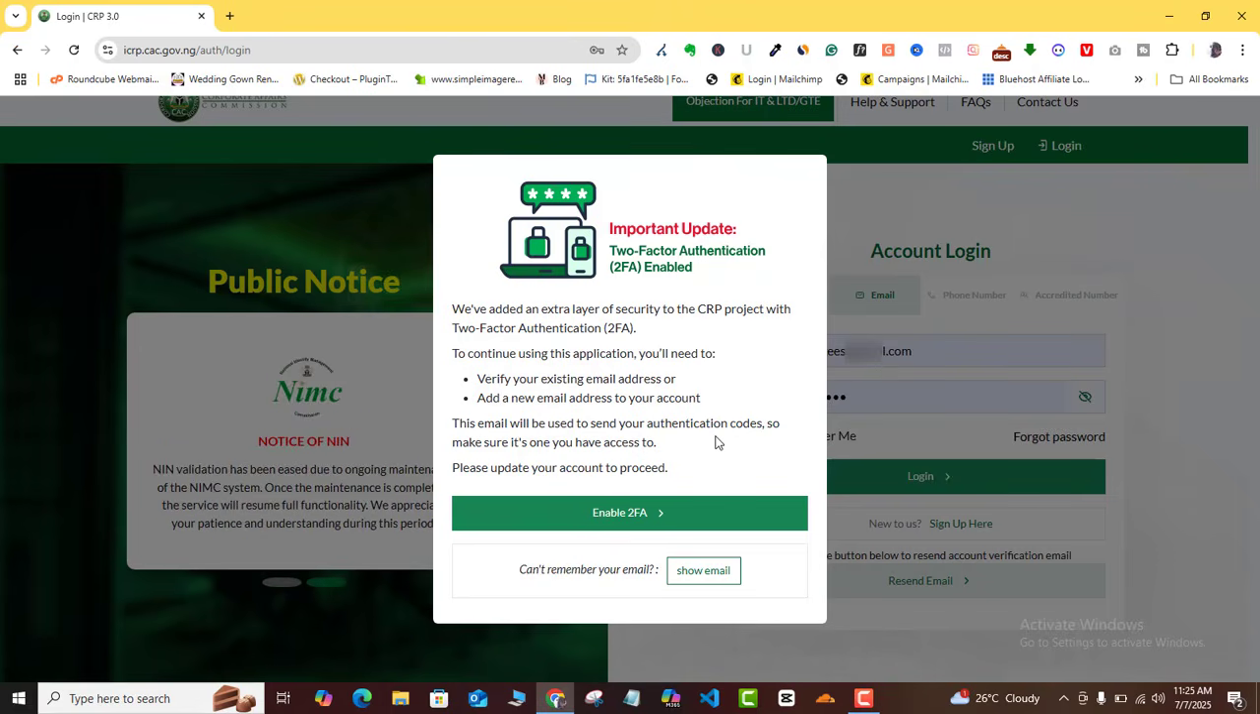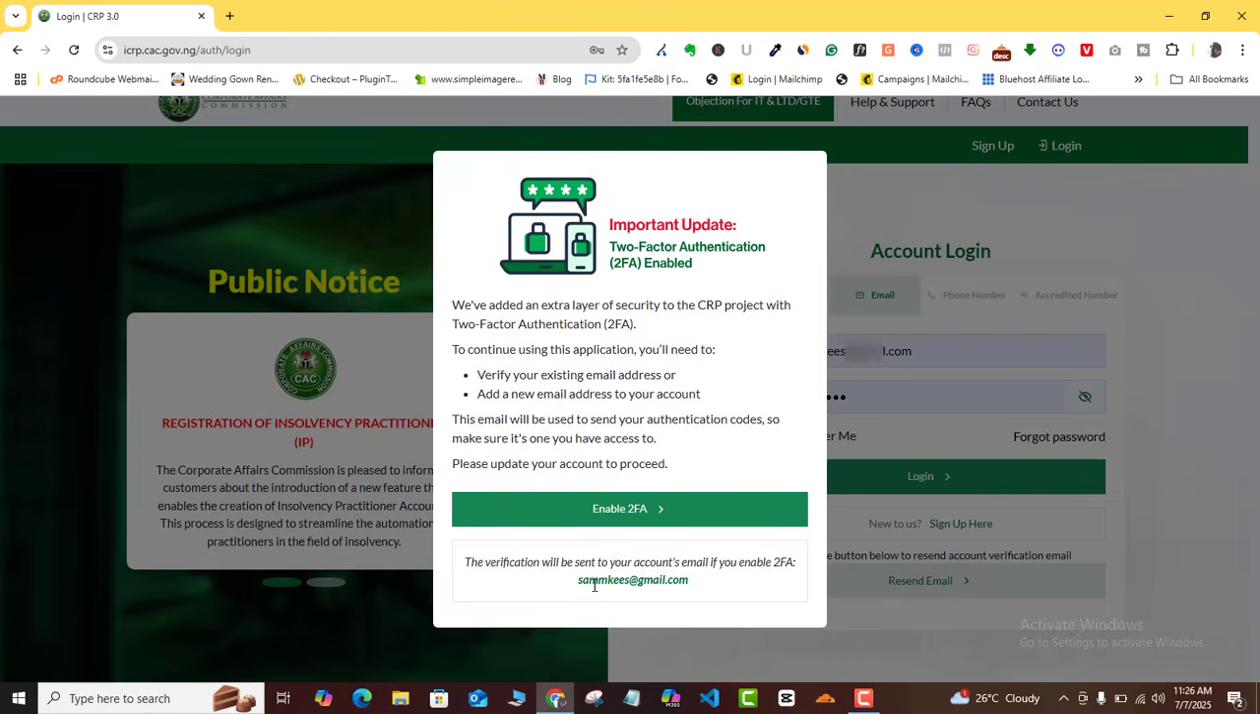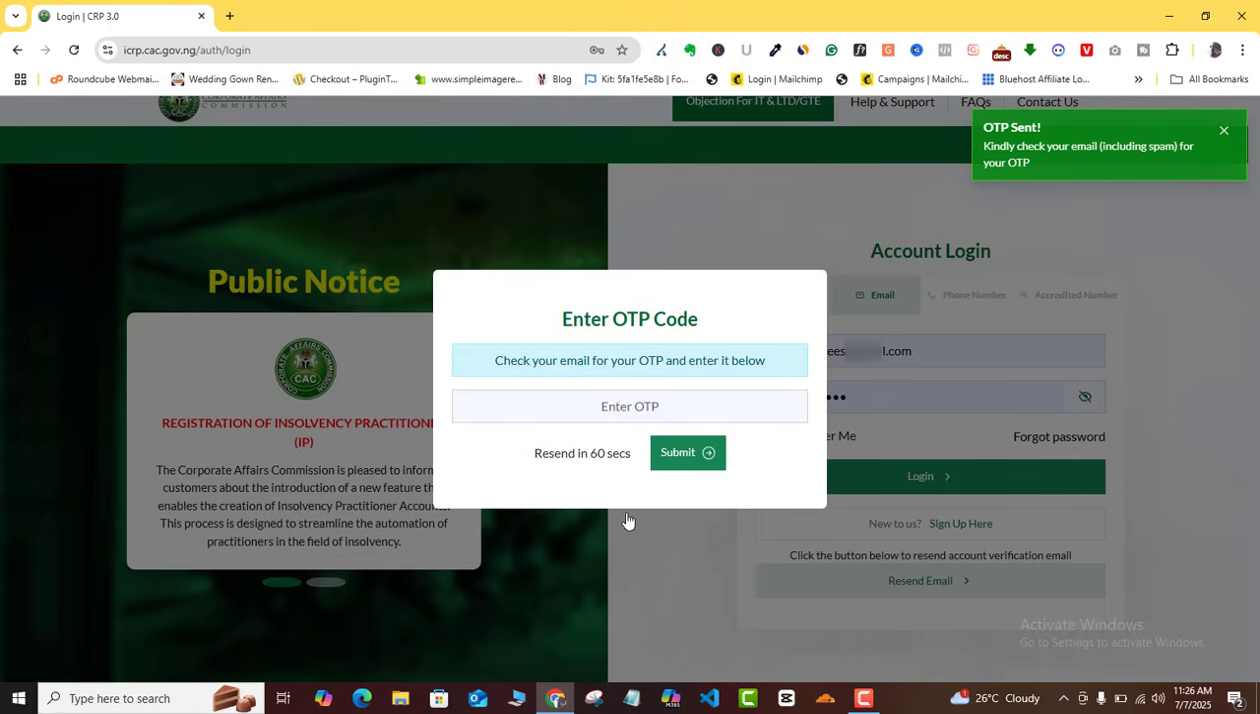But CAC is giving you the option to change your email. If you want to do so, you can always change your email. So what you need to do now is come to this enable 2FA here, and of course if you cannot remember the email again, you can also show the email here. If you click here, you can see that this is the email I use for this particular one. So all I need to do now is click on enable two-factor authenticator. I want to make sure that my email is active, because they're going to be sending the 2FA code to my email address, and then I'll be able to verify this account. So I'll go ahead and enable it.